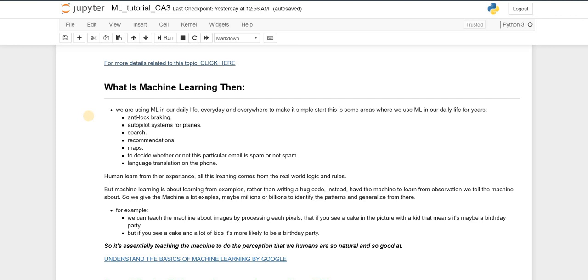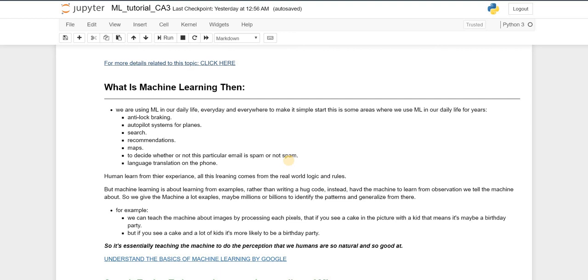Maps: when we search a map about places or whatever, that's machine learning. Emails: when we get emails every day, how do we predict if these emails are spam or not? That is machine learning. We teach the machine to read the email and predict if this email is spam or not spam. How we predict them comes from the machine learning side.